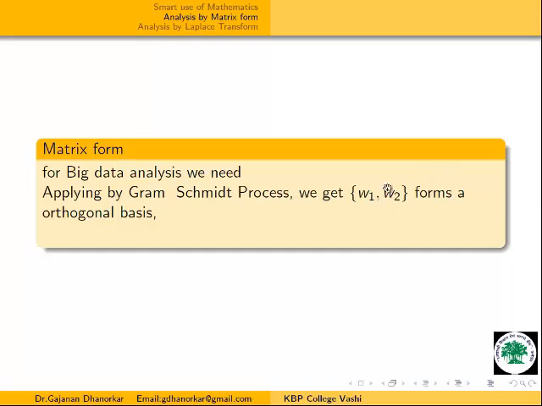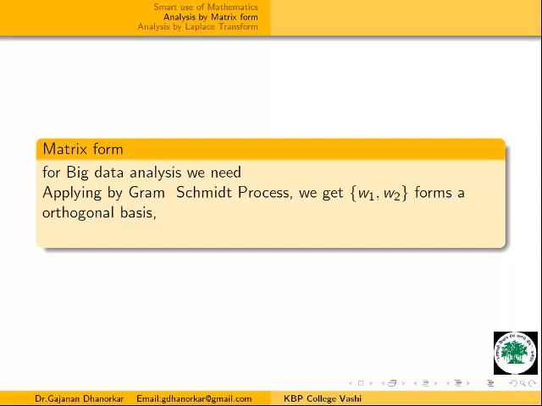then we can easily write this equation in terms of their norms. The norm is always 1 for W1 and W2, and easily we will get this data to analyze in big data analysis. This mathematics is very important in big data analysis. The first model was our differential equation model. The same differential equation we converted into matrix form, and we can analyze big data with the help of this basis form.